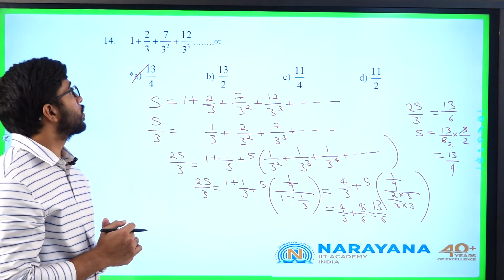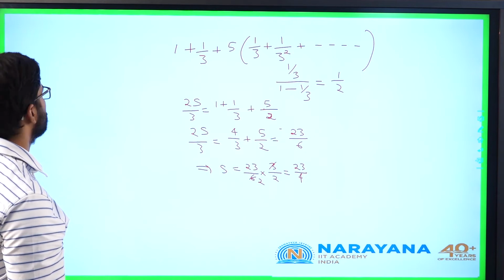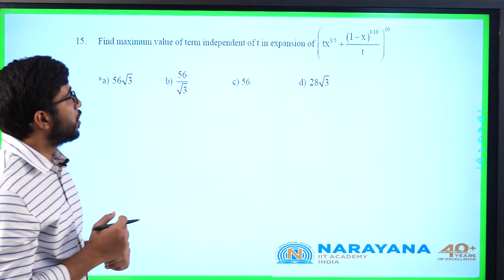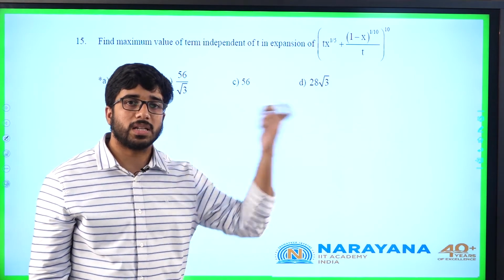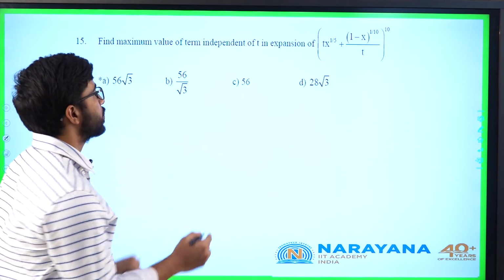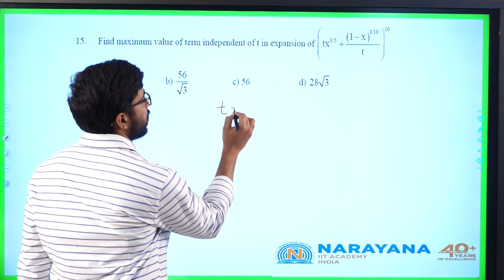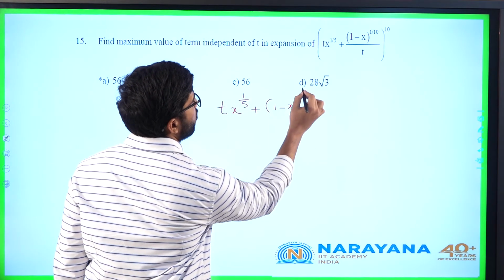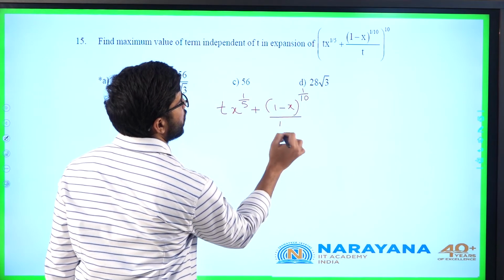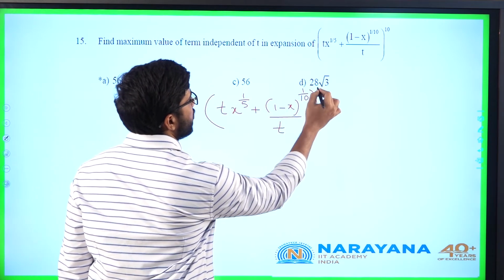Let us go for the 15th question now. Maximum value of the term. Again this one is a little bit tricky. It involves the binomial theorem as well as maximum and minimum. The expression is x power 1 by 5 plus 1 minus x whole power 1 by 10, whole power of 10.